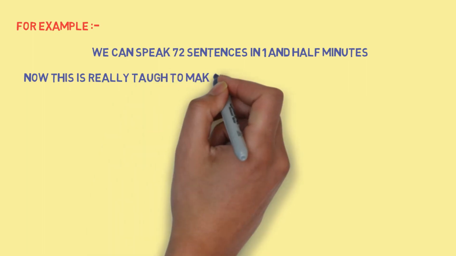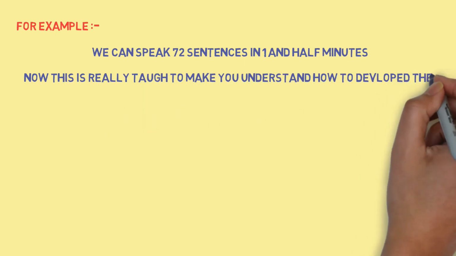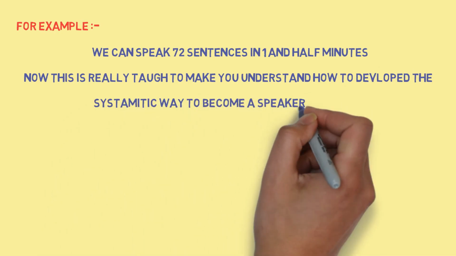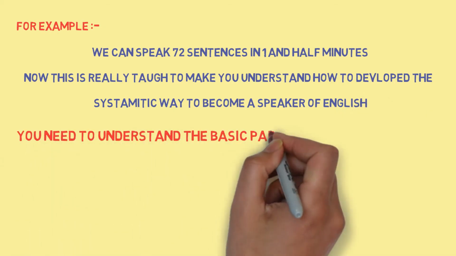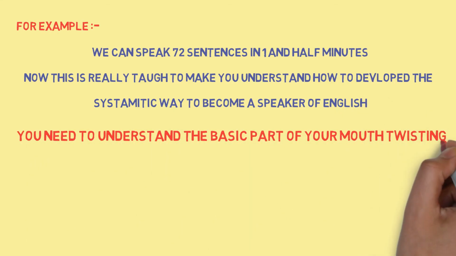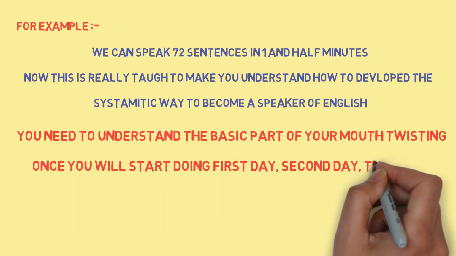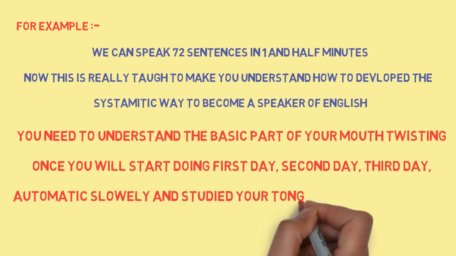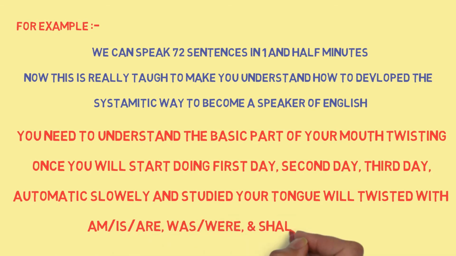Now, this is really tough, but I want to make you understand how to develop a systematic way to become a speaker of English. You need to understand the basic part of your mouth twisting. Once you start doing it on the first day, second day, third day, slowly and steadily your tongue will twist with am, is, are, was, were, shall be, will be.